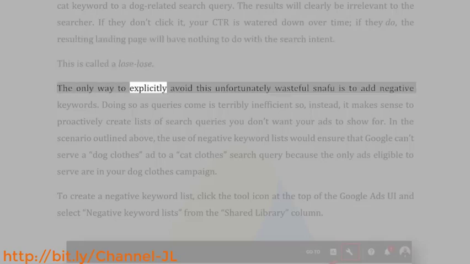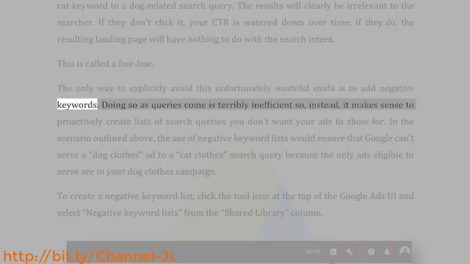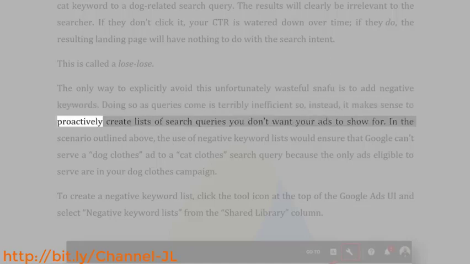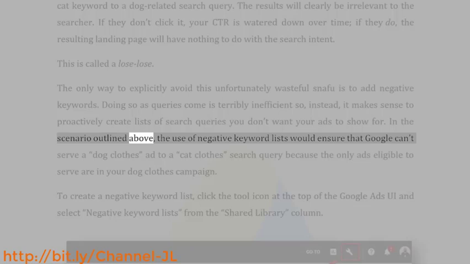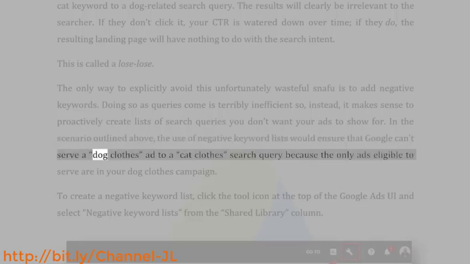The only way to explicitly avoid this unfortunately wasteful snafu is to add negative keywords. Doing so as queries come is terribly inefficient, so, instead, it makes sense to proactively create lists of search queries you don't want your ads to show for. In the scenario outlined above, the use of negative keyword lists would ensure that Google can't serve a dog clothes ad to a cat clothes search query because the only ads eligible to serve are in your dog clothes campaign.